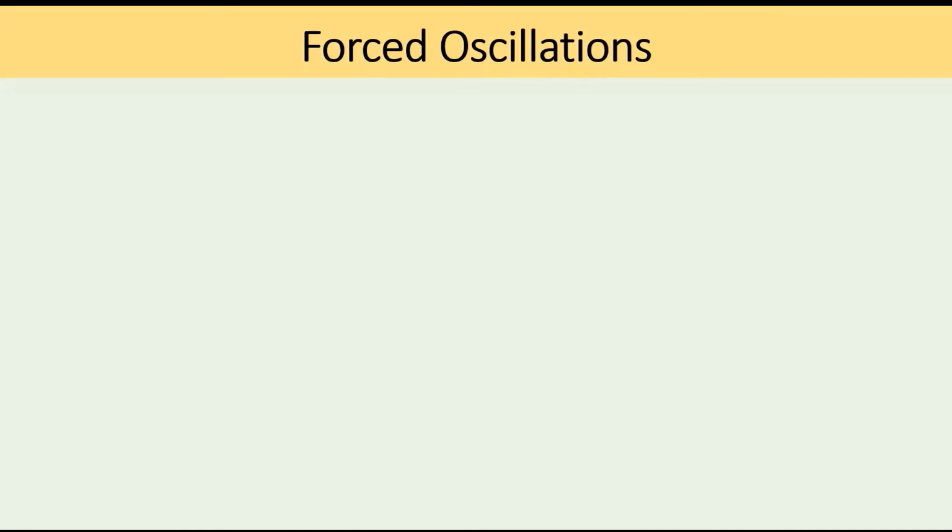As an example, consider the vibrations of the bridge under the influence of the marching soldiers, or vibrations of the tuning fork when exposed to the periodic force of sound waves. In both the cases, the body vibrates because it is subjected to an external periodic force. So such vibrations are called forced vibrations.